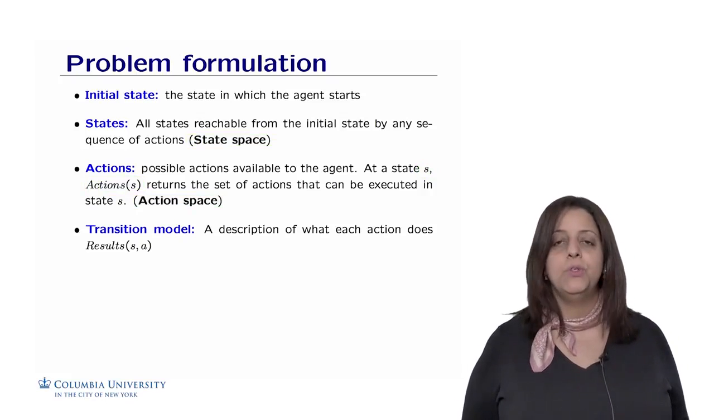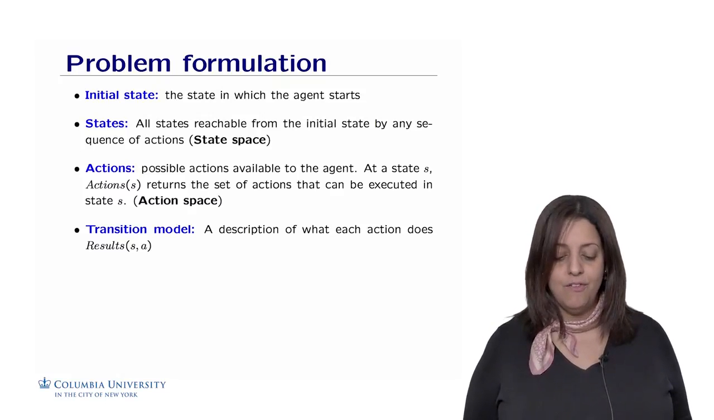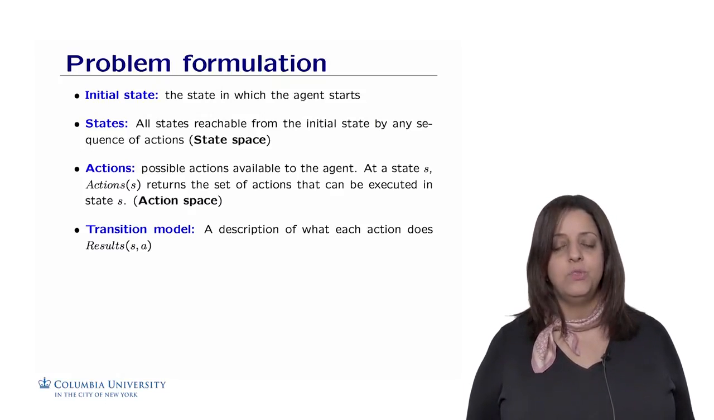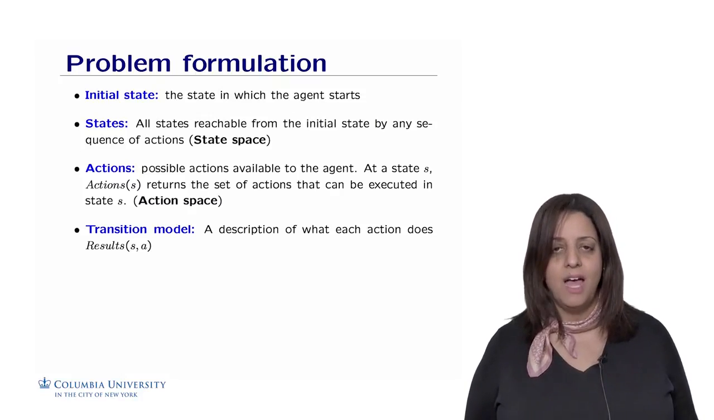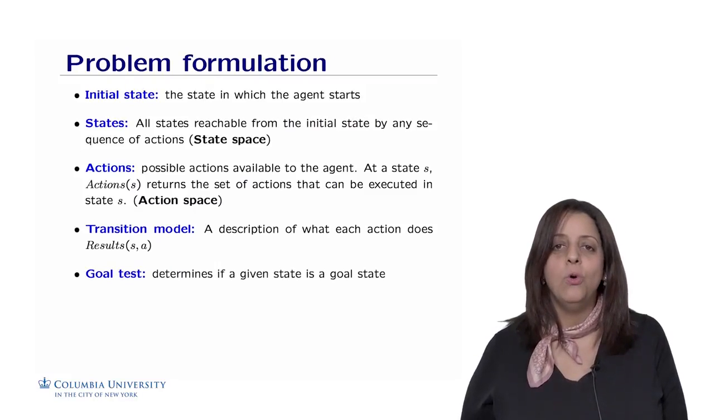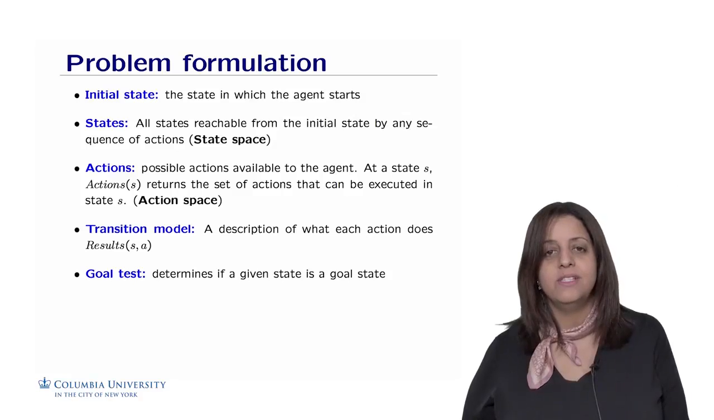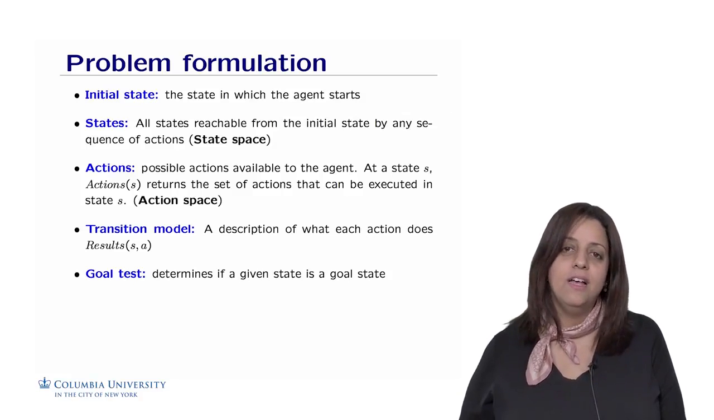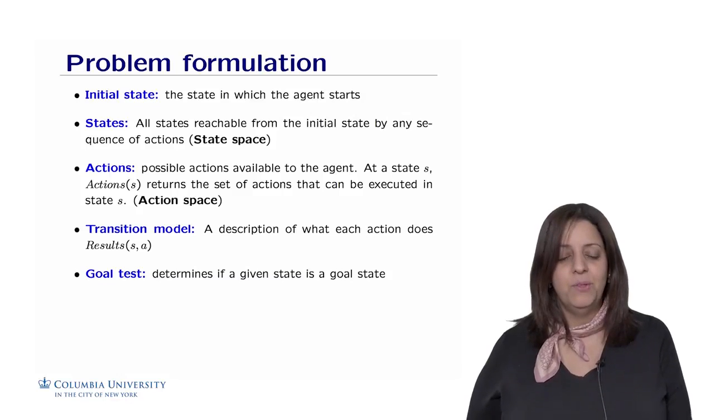We also define what we call a transition model. This helps us describe what each action does, which means what the resulting state is from being in the state S and applying some action A. We also define what we call a goal test. This determines whether a given state is a goal state or not. So we have this kind of test that tells us whether we reached what we wanted to achieve or not.